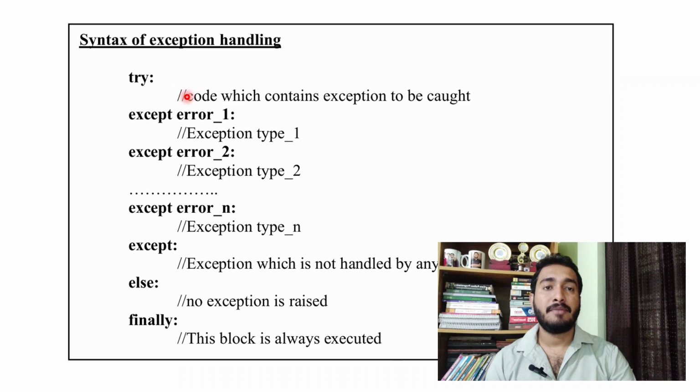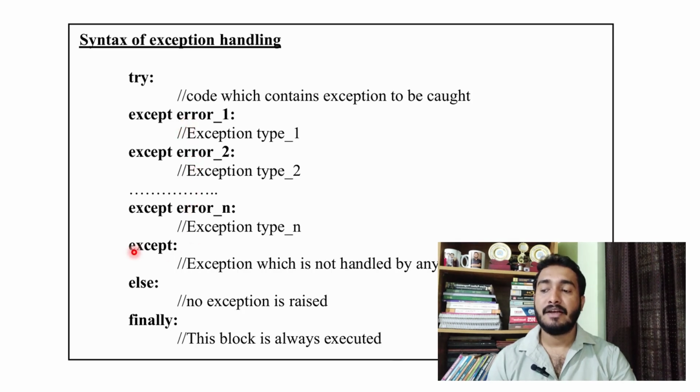Now we will learn the theoretical explanation of syntax of exception handling. Any code that might throw an exception should be written within try block. Then we have except blocks: first except block, second except block, third except block. So we can write multiple except blocks. You know that we have written in the previous example value error, 0 division error. All those can be written one by one.